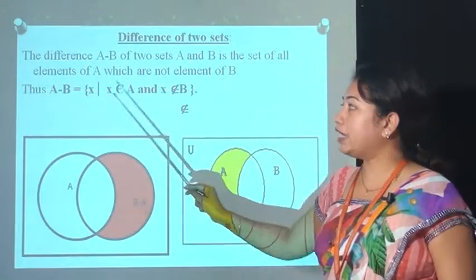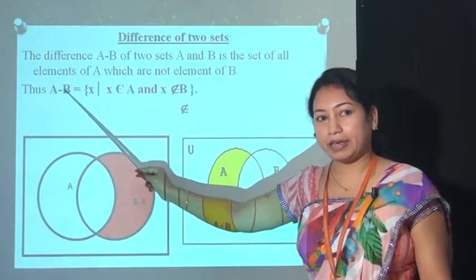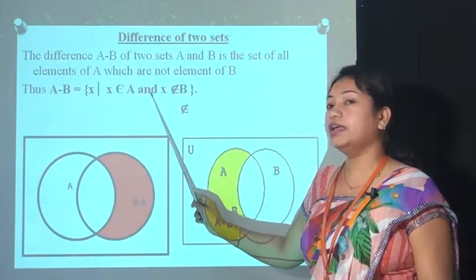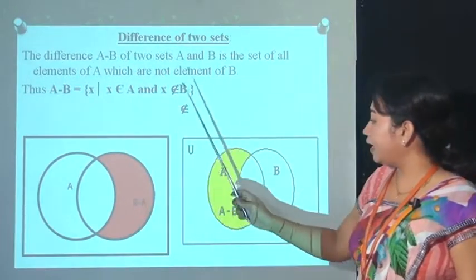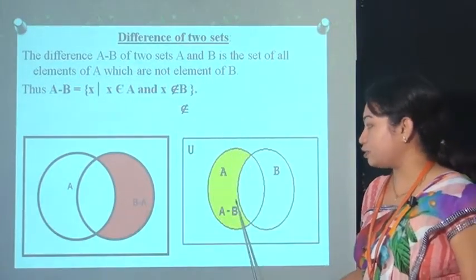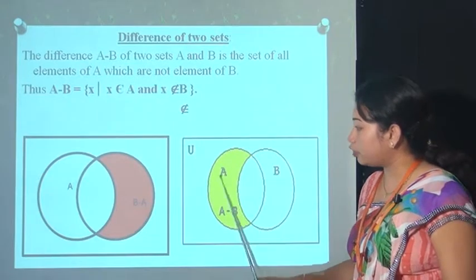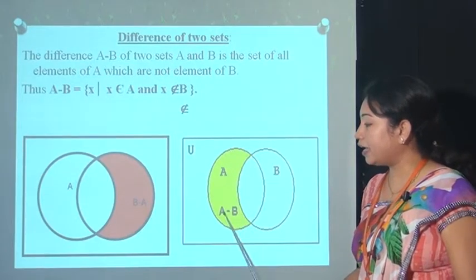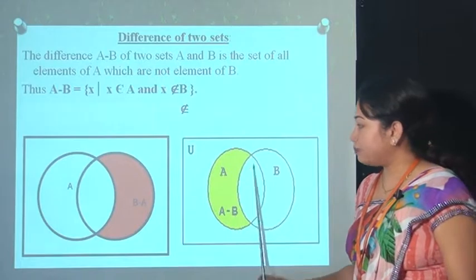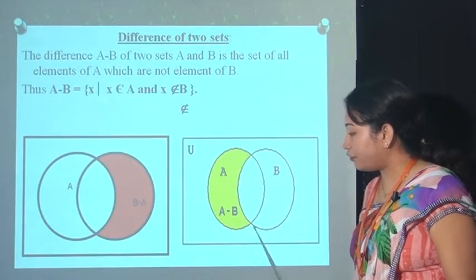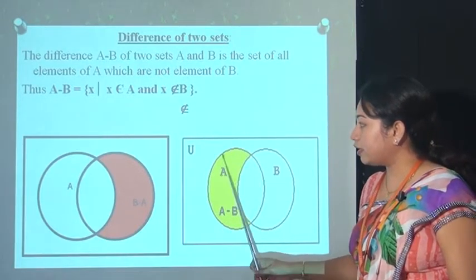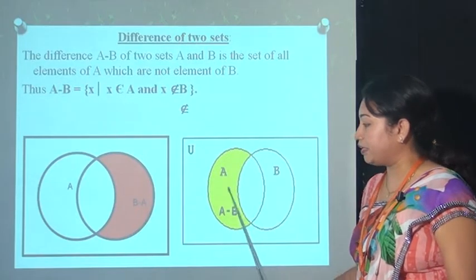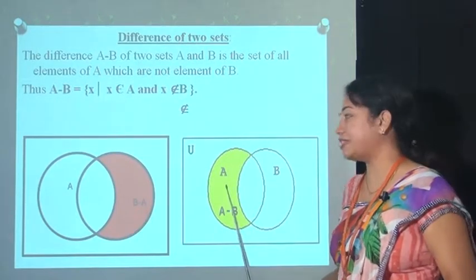इसका मतलब वो एलिमेंट जो सिर्फ सेट A में है बट सेट B में नहीं है. And the Venn diagram of this set is this one. Here you can say that this yellowish portion is denoted A minus B. That means वही एलिमेंट जो सिर्फ A में है. This area is covered as A minus B. ये वही एलिमेंट है जो सिर्फ सेट A में है.